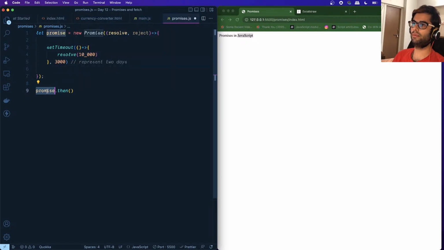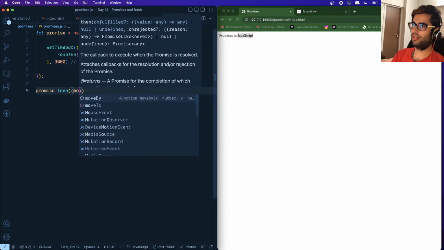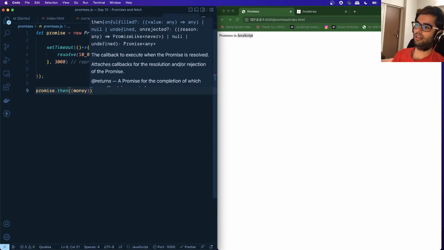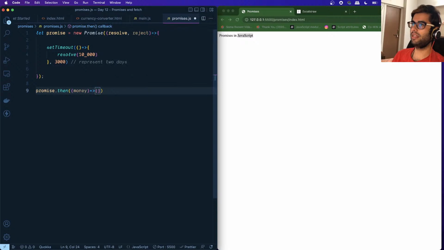Okay, the promise object has a special function on it, which is known as then. We pass a callback function to it over here, right? So this function will get money as a parameter, right? And we're using arrow functions, which we had learned yesterday.